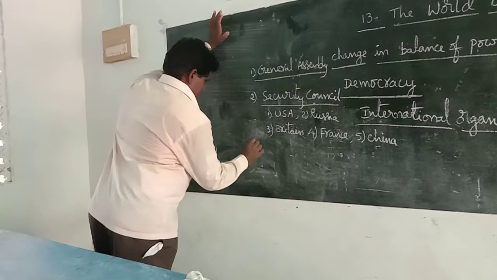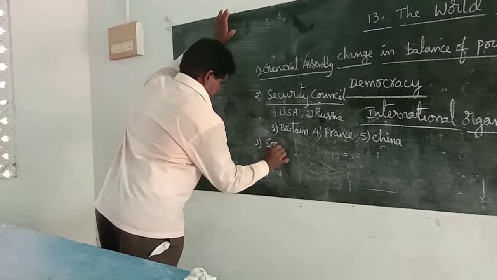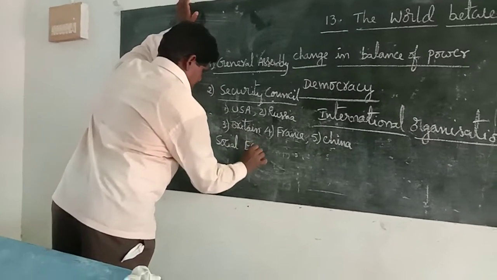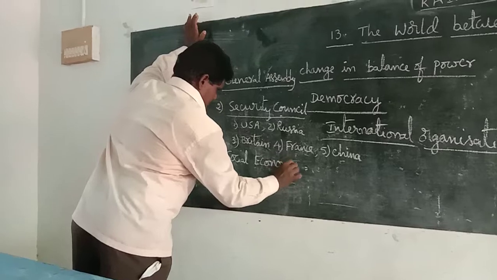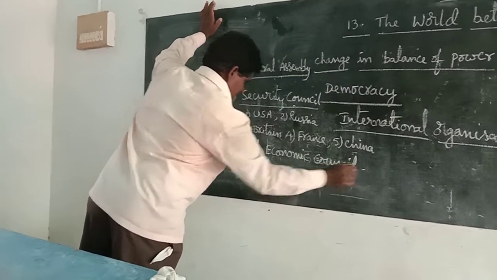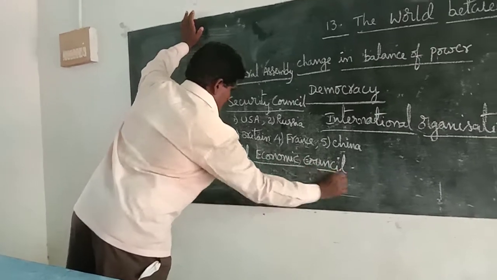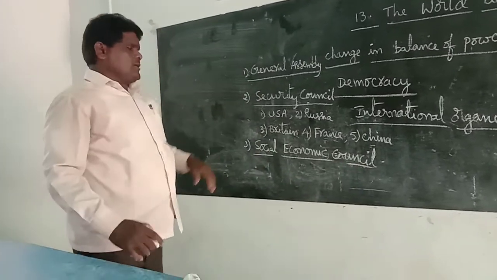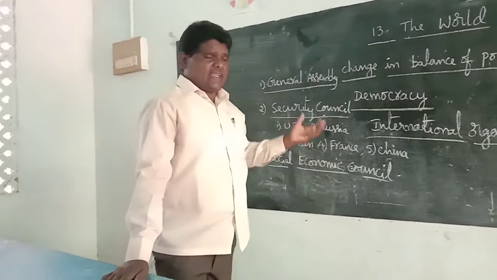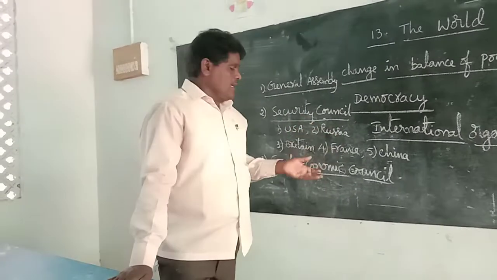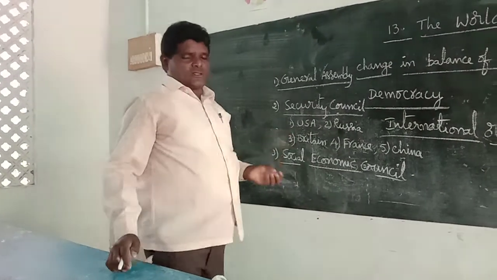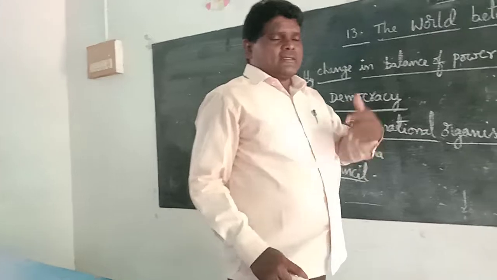Next, the Social and Economic Council. It works on social equality, economic equality, removing any economic crisis, social balance, and social justice.